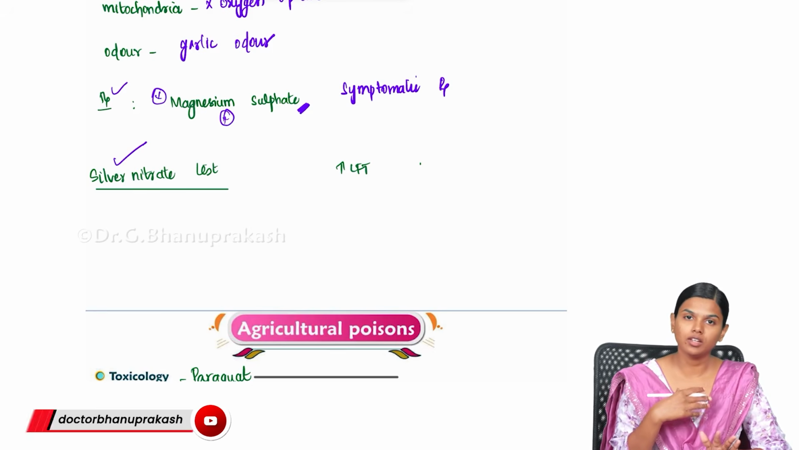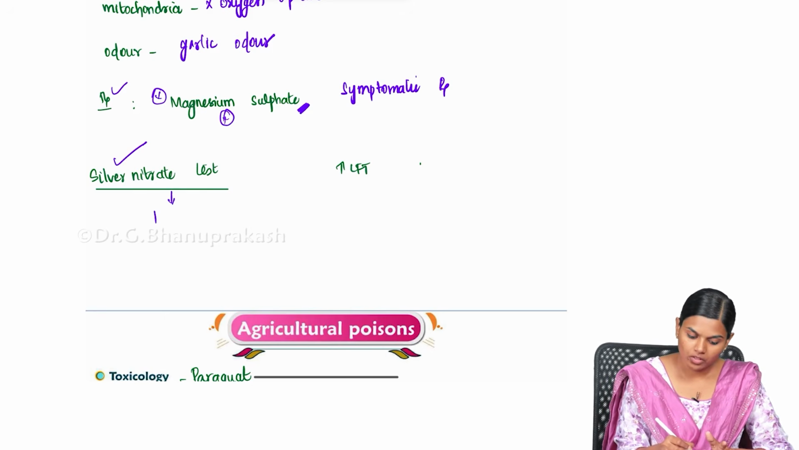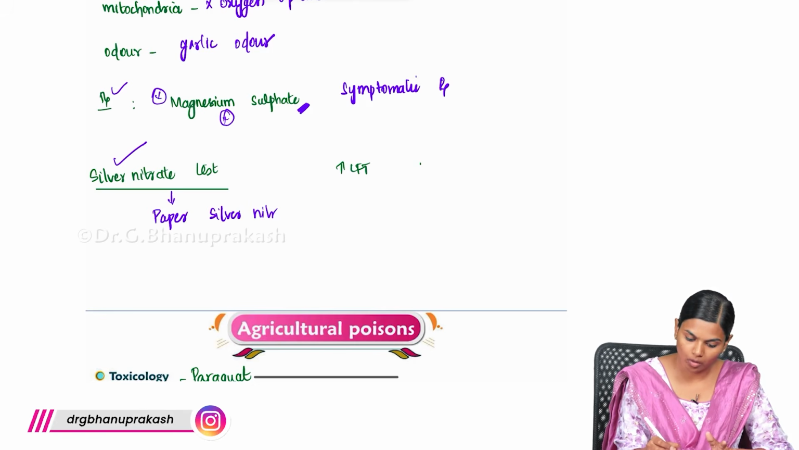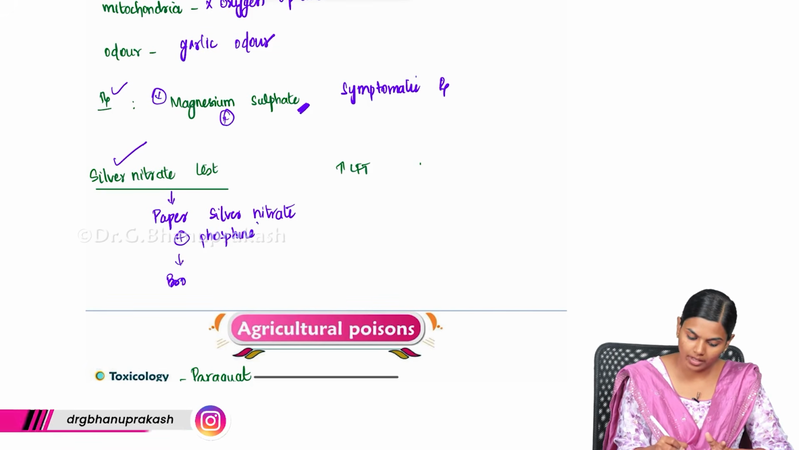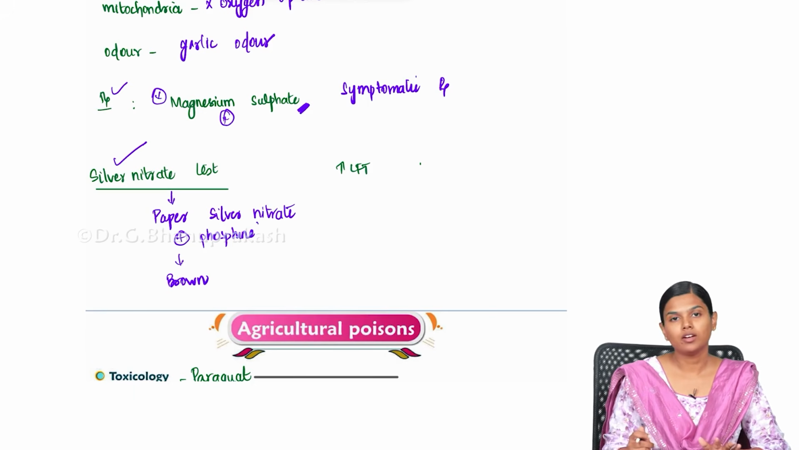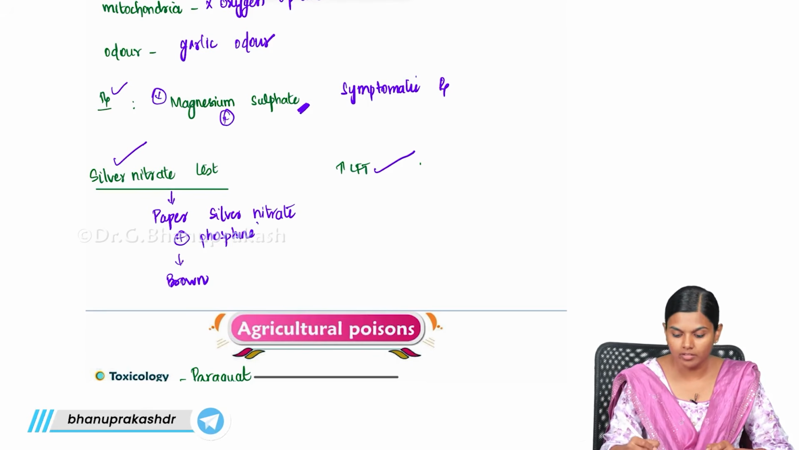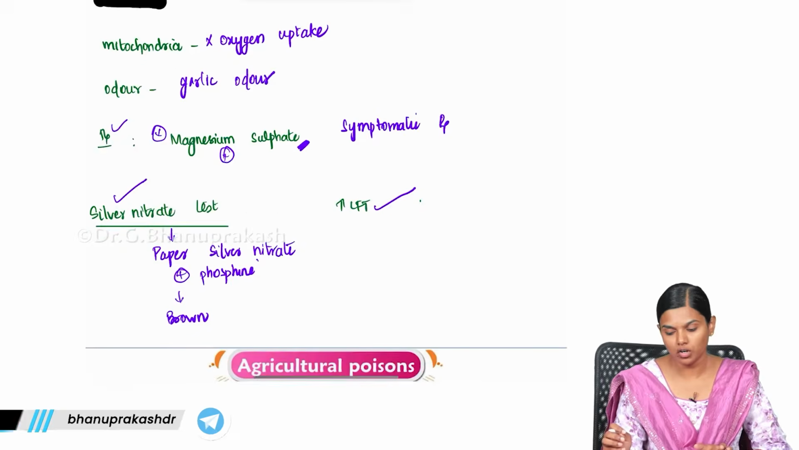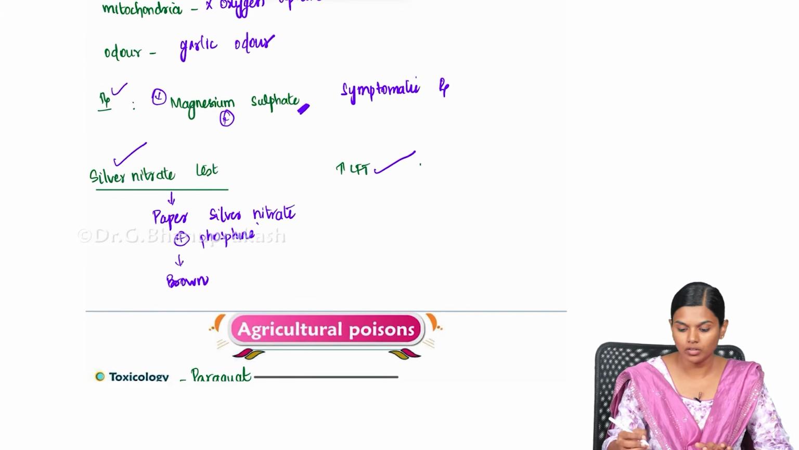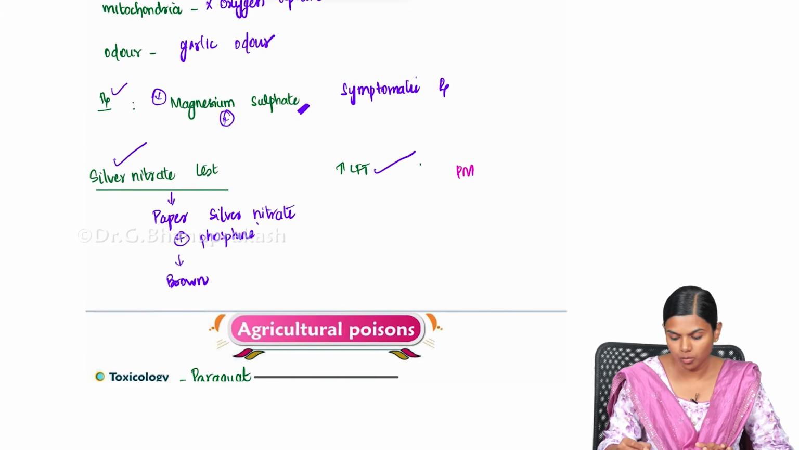If phosphine is present in their system, this paper containing silver nitrate will turn brown. So in the presence of phosphine, this will become brown. By looking at this, they will come to a diagnosis that okay, this is a case of aluminium phosphide poisoning. So they will suspect that, and also there will be increased levels of liver function tests like SGOT, SGPT, everything will be increased.